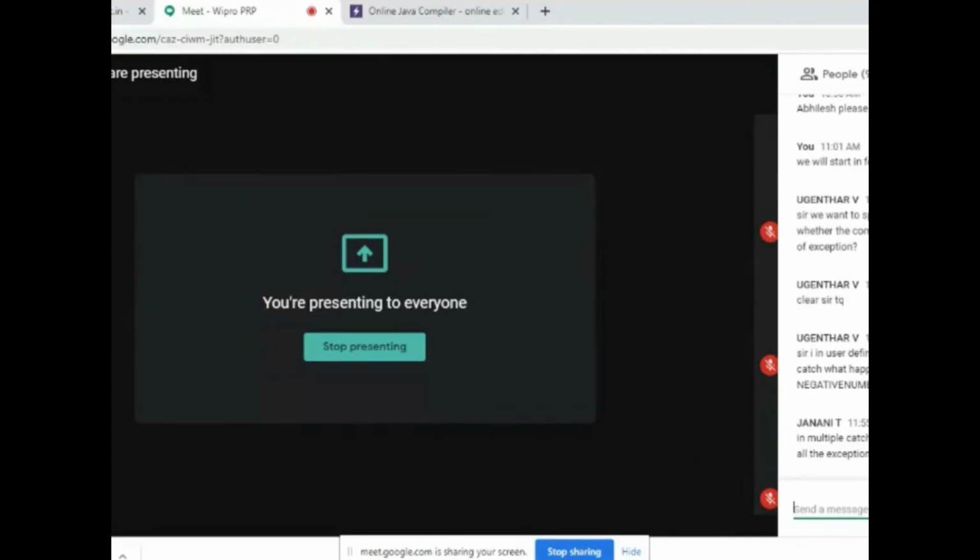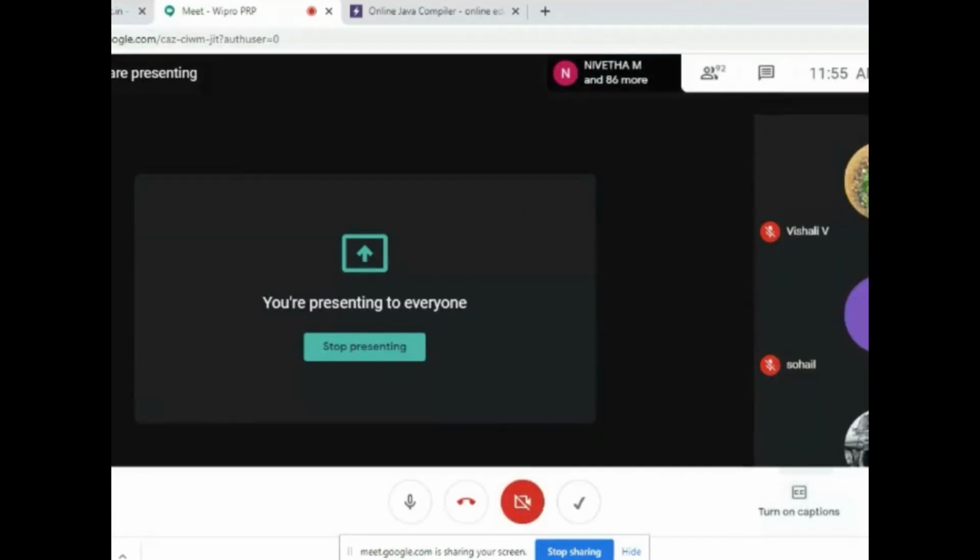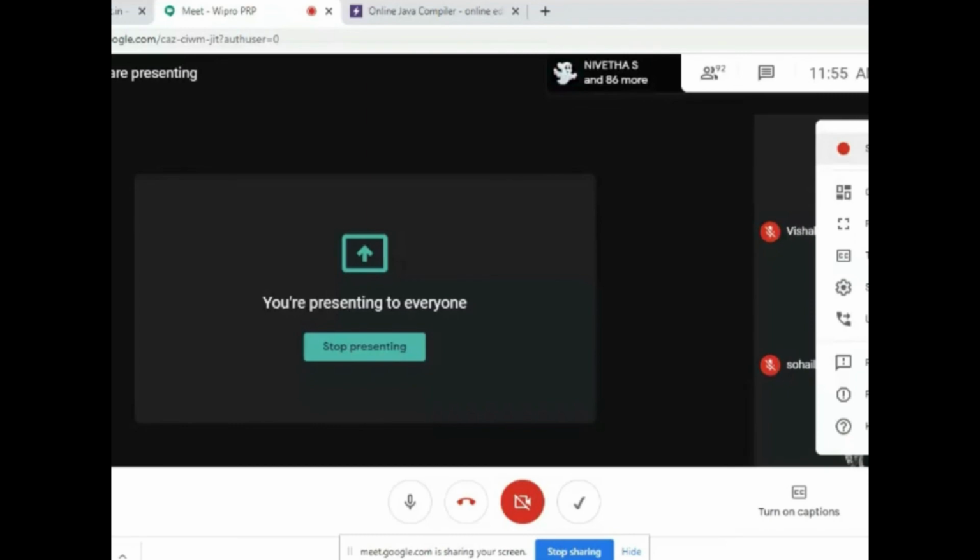In multiple catch blocks, why doesn't it print all the exceptions? Only one gets printed. The thing is, it works similar to your if-else block. Only one catch block will be executed at one point of time. Multiple catch blocks will not be executed at the same time. It works similar to an if-else block. So if you take an if-else block, if is executed,